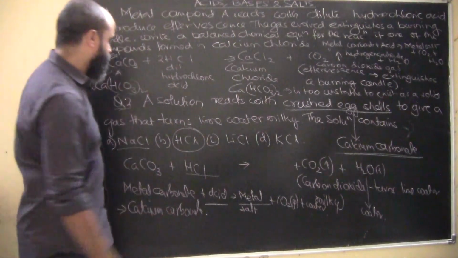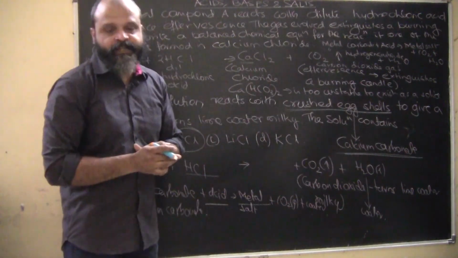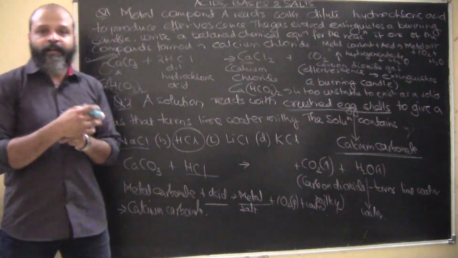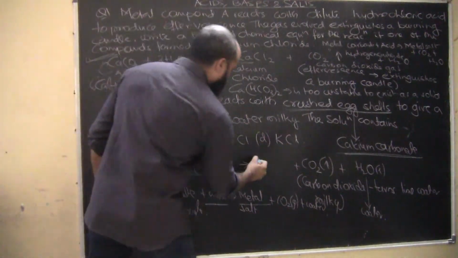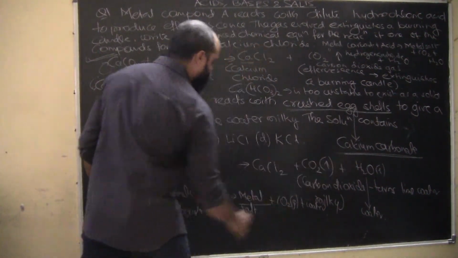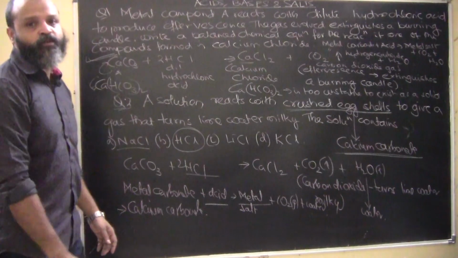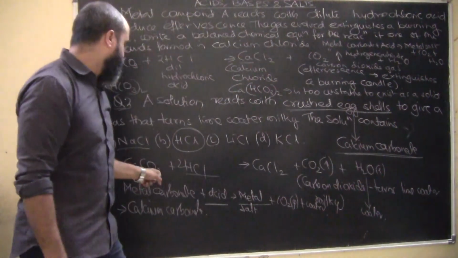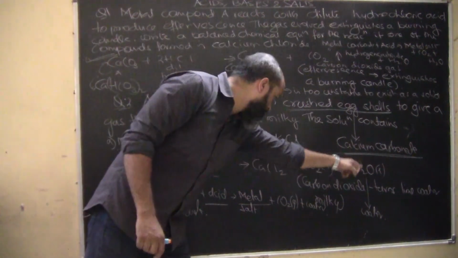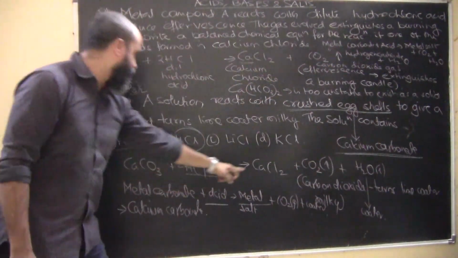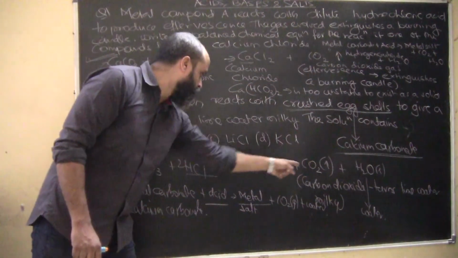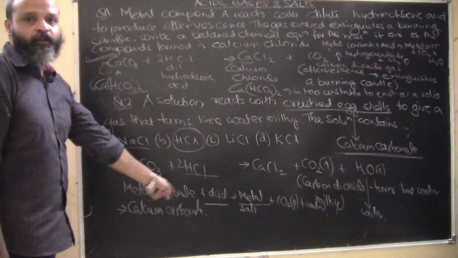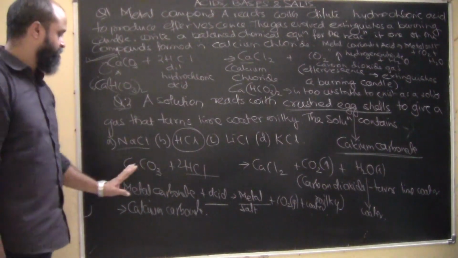Although the question itself has not asked to write the balanced equation, we can very easily write it: CaCl2 plus CO2 plus H2O. All we need to do is put a 2 here, because that will balance it. H2, and then we have 3 O's. So we have 2 plus 1, 3 O's. Ca, Ca, Cl, Cl2 and CO2. I hope this is pretty much clear.